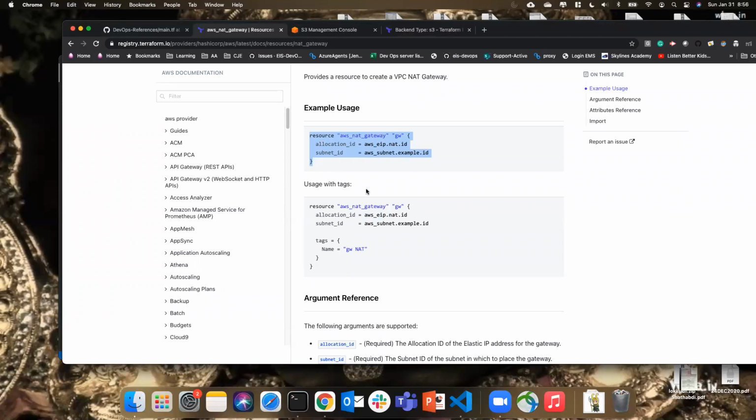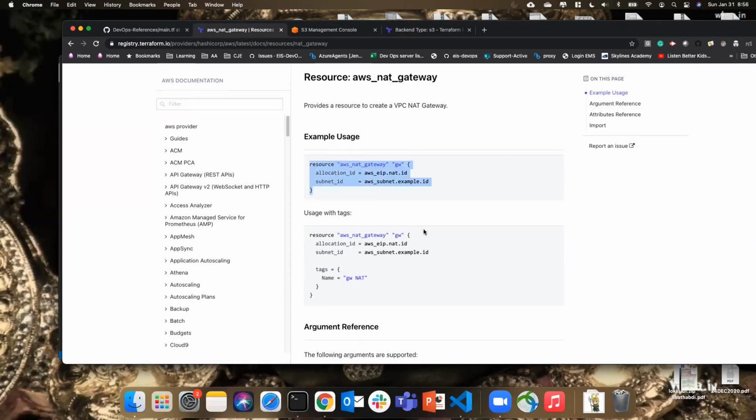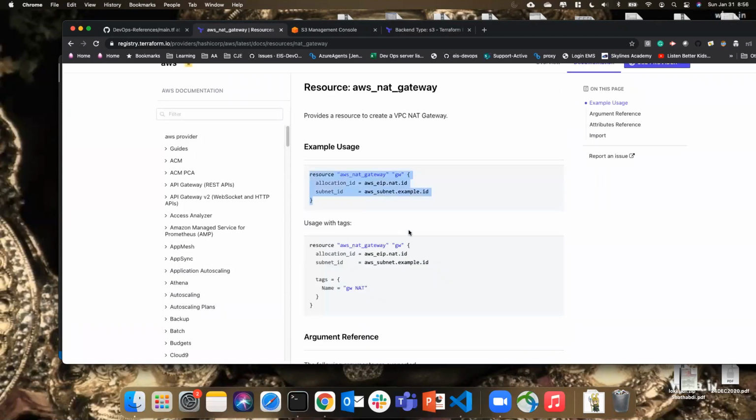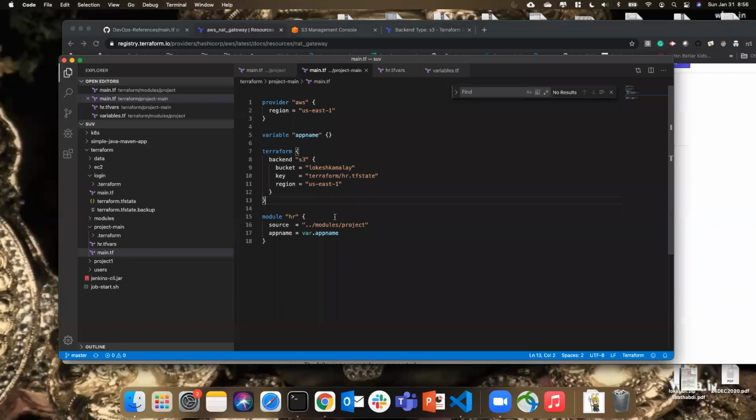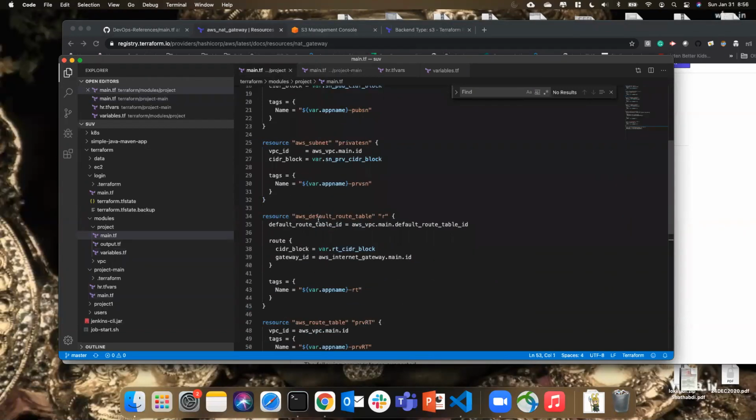Yeah, we'll try. First, you see, Lokesh, it's asking for an AWS EIP, right? So you need to take the AWS EIP resource first, and then you have to use this. In the association, once your NAT gateway is created, it's done. We don't need to do any association again, I think. Yeah, but here, in the association, I think yes. So you have to add this association.